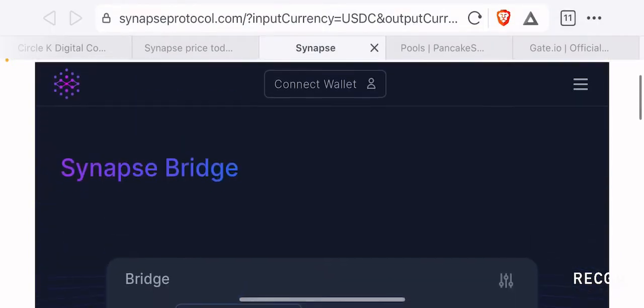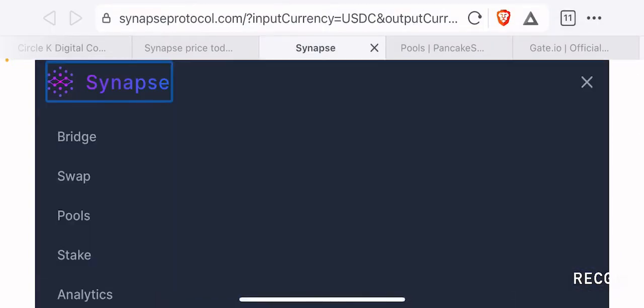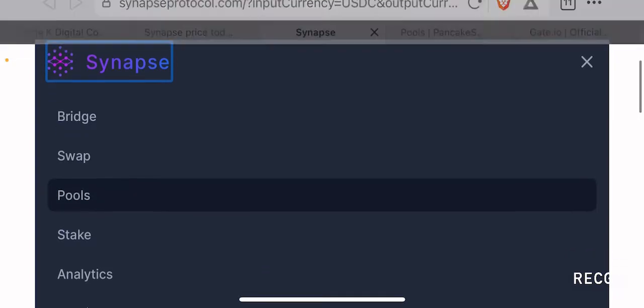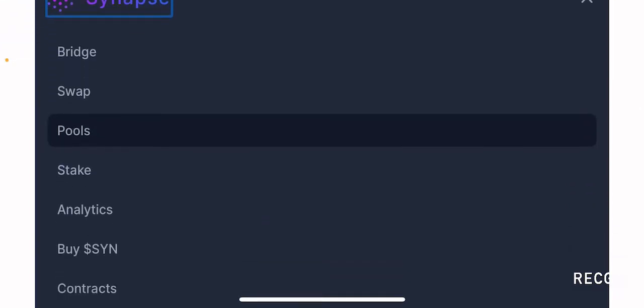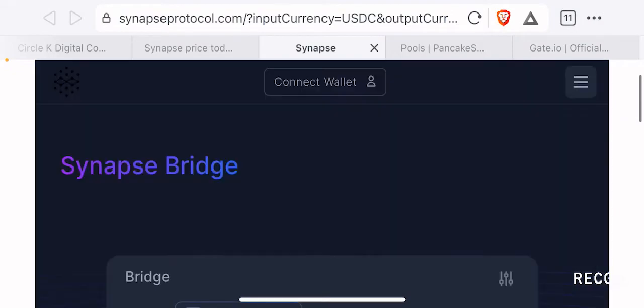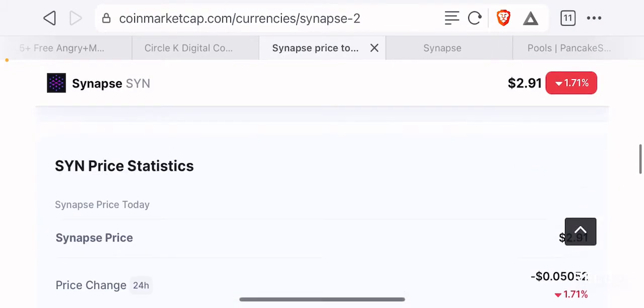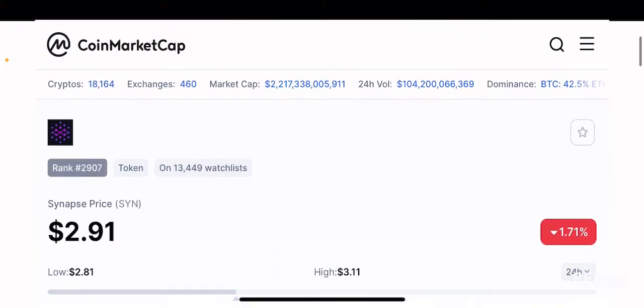If you go to the top right corner and click the three lines, you can see the bridge, swap, pools, stake, as well as analytics, which you can go through. Pretty straightforward platform, right? So going back to the CoinMarketCap page for this token, it is currently ranked 2,907